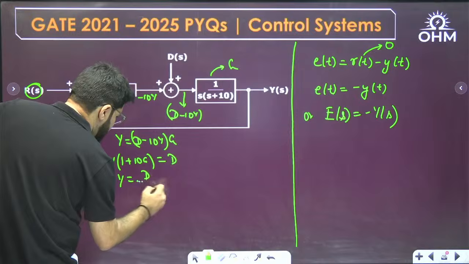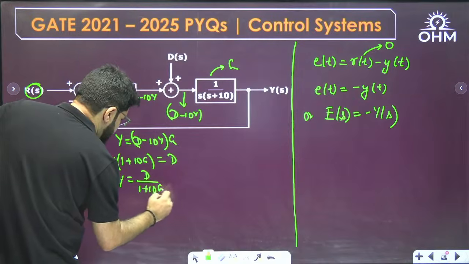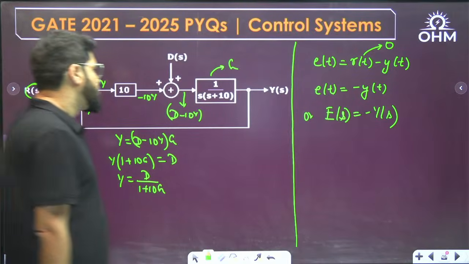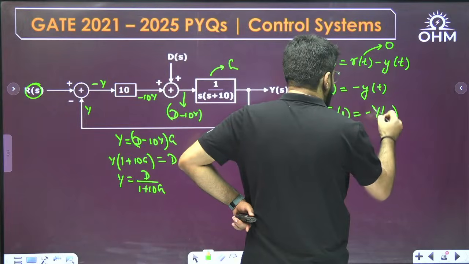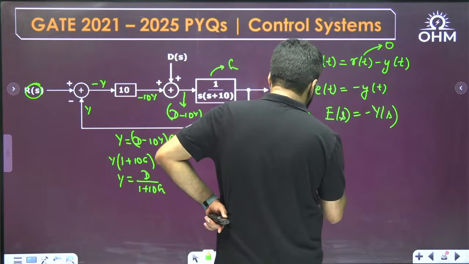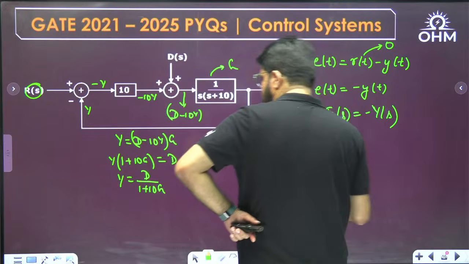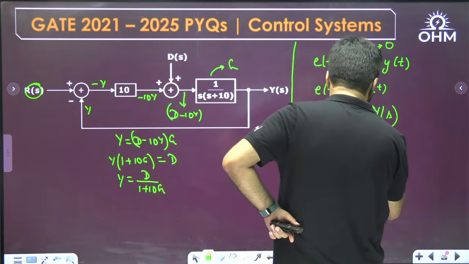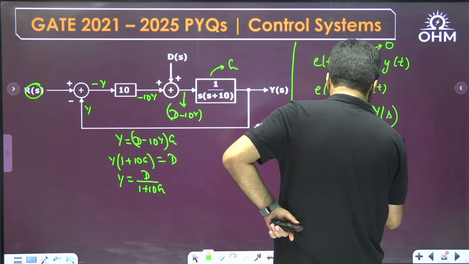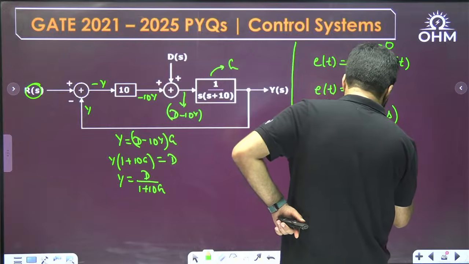So the error signal is given by minus of Ys, that is minus of Ds divided by 1 plus 10Gs.